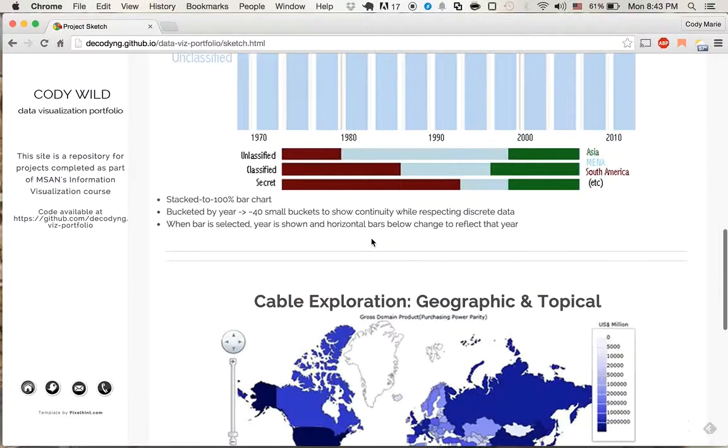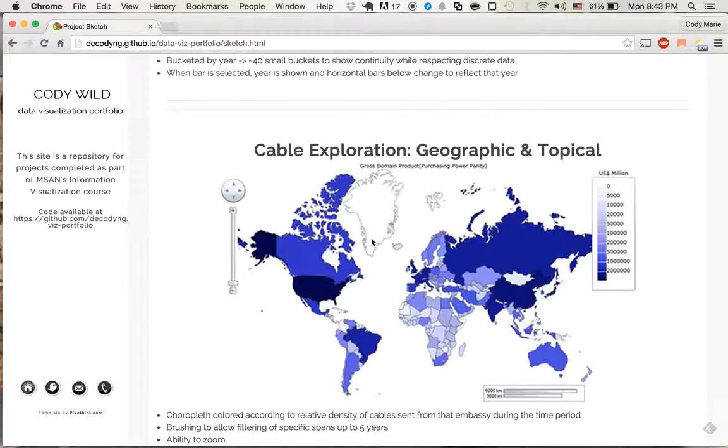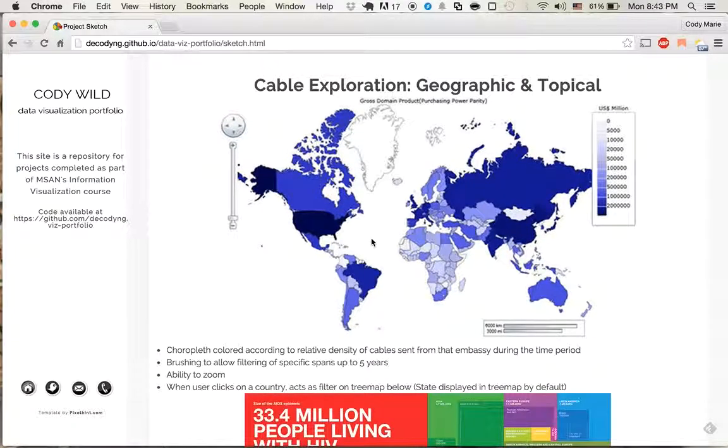Now, the two other visualizations, which I haven't prototyped yet, are these, which are linked. The first is a choropleth, and this is going to be fairly straightforward. It's going to show either the density of cables received or sent, depending on user choice, for a given time period, probably a given year within 2000 to 2010.